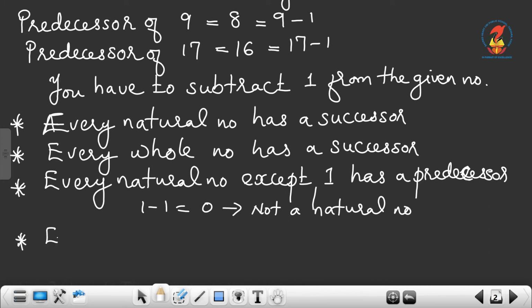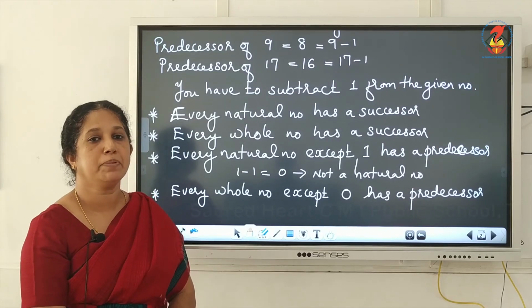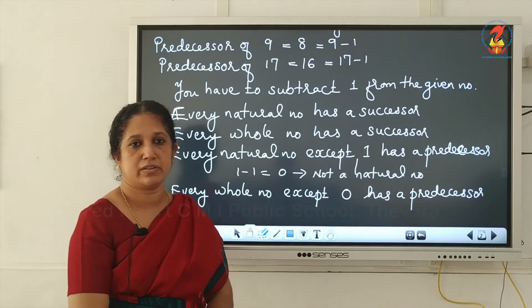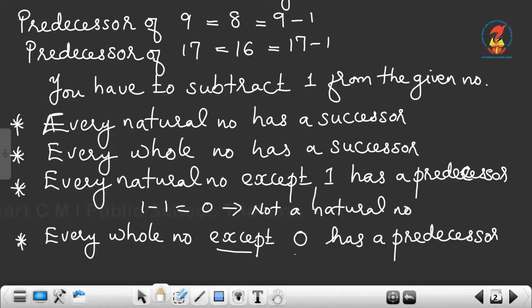Similarly, every whole number except 0 has a predecessor. So, the whole number 0 has no predecessor. If you want to get the predecessor of 0, 0 minus 1, you won't get a whole number. So, we can say that every whole number except 0 has a predecessor. So, 0 has no predecessor.